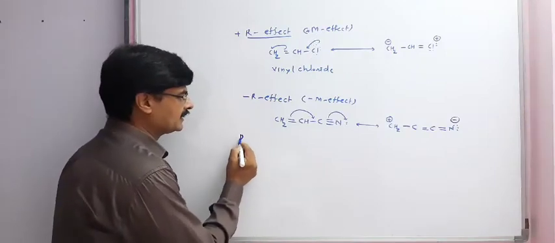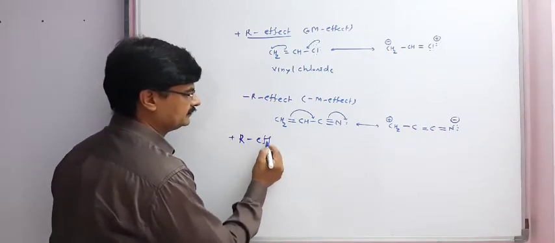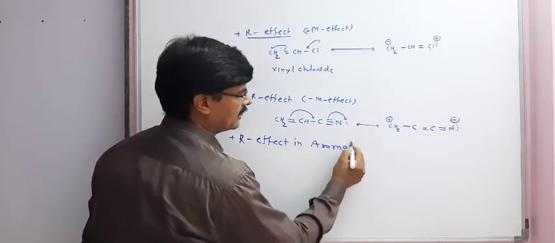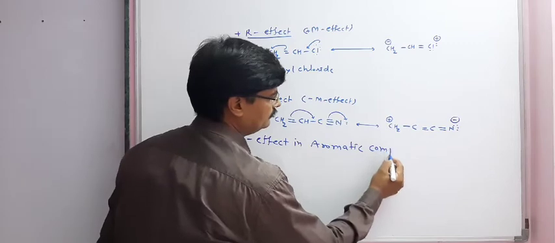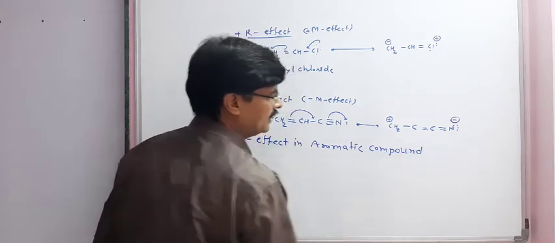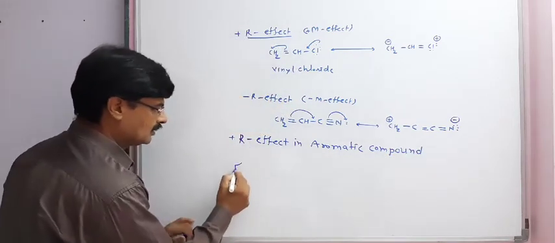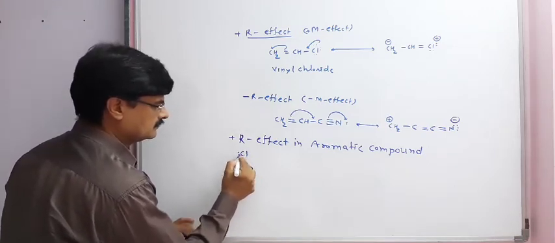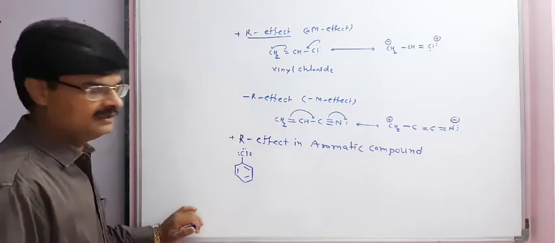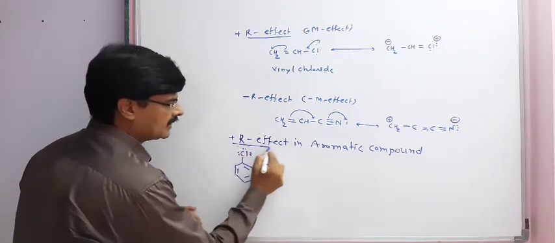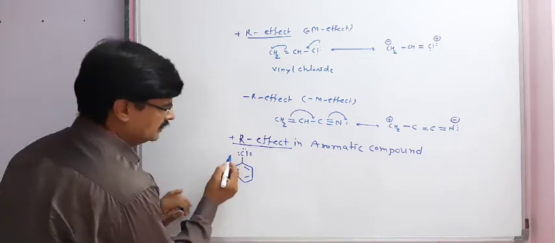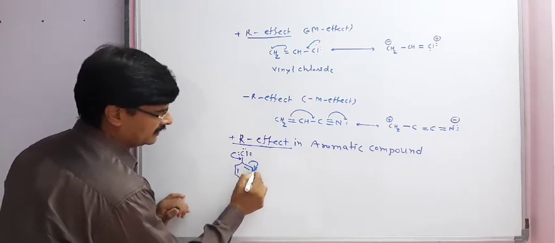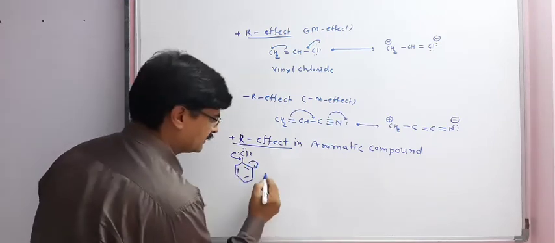Now the resonance effect, the plus R effect, in aromatic compounds. Take the example of chlorobenzene. We will study the plus R effect in chlorobenzene. So the electron pair is transferred in such a way that we get different resonating structures.